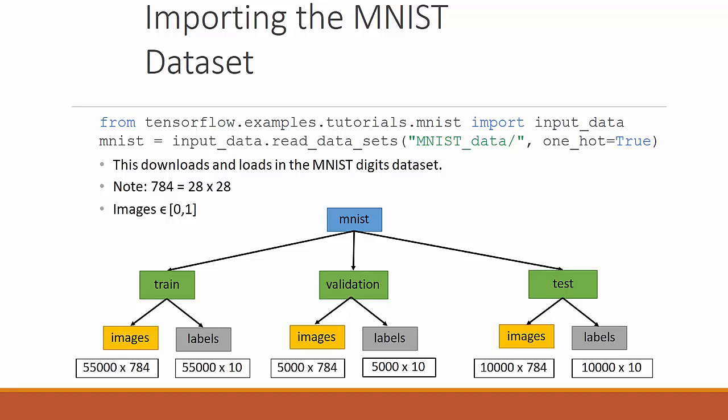Now we will take the example of the MNIST dataset, which is a set of images of handwritten digits. We will write from tensorflow.examples.tutorials.mnist import input_data. This downloads and loads the MNIST digits dataset. Note that 784 is equal to 28 by 28, so the images are 28 by 28 pixels.